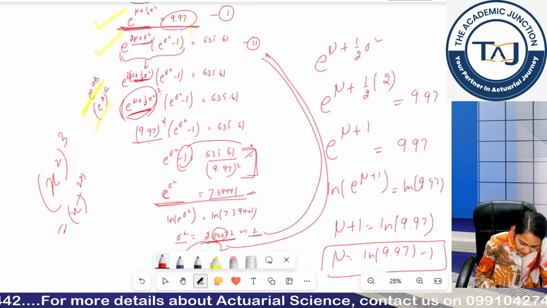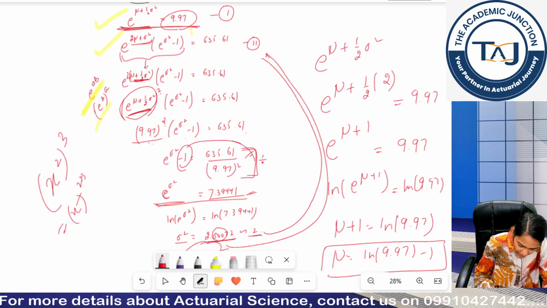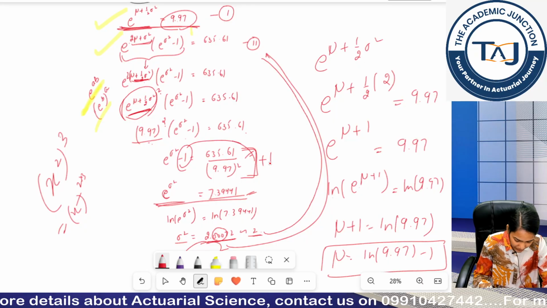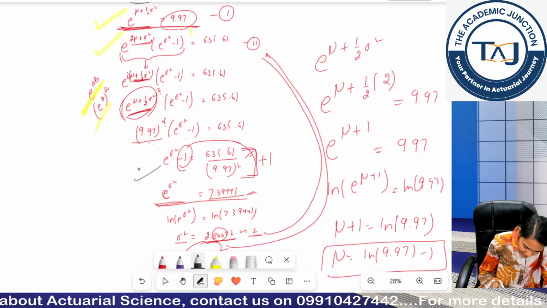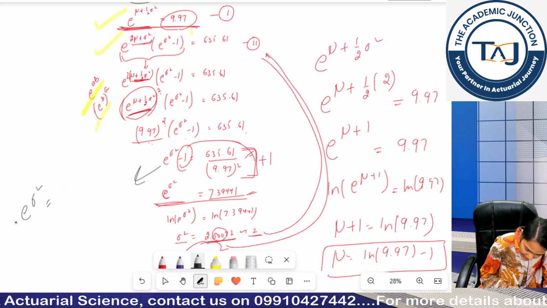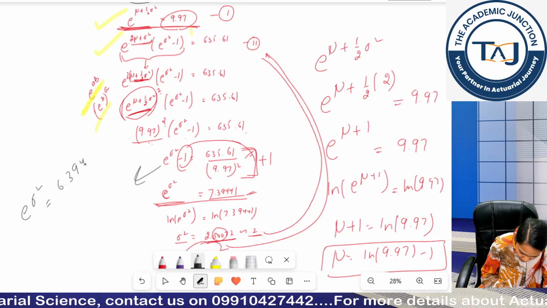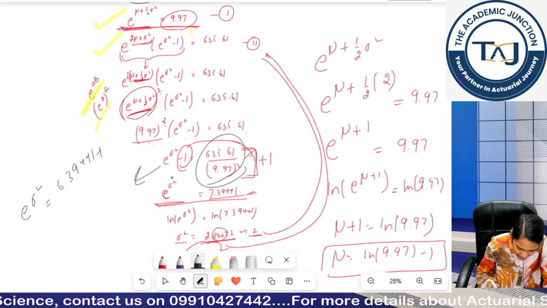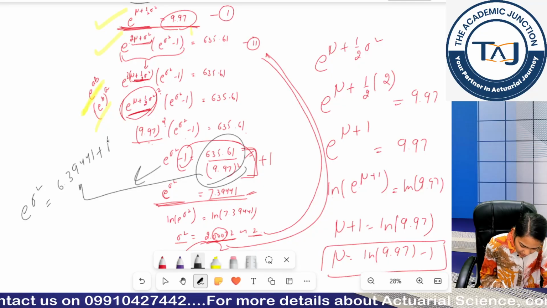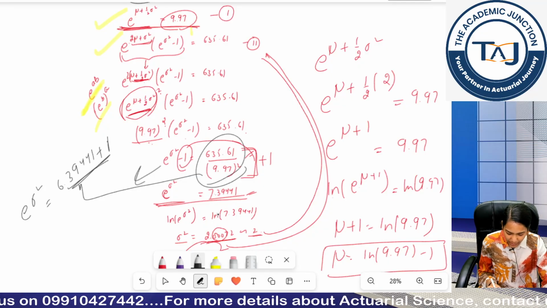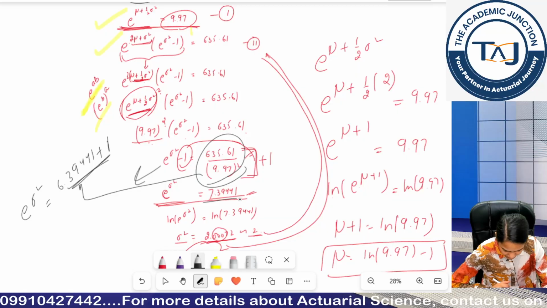Basically this minus 1 I took it here as plus 1. If I write it in another step, I just didn't write that step. E to the power sigma square is equal to 6.39441 plus 1. If I calculate this, I will get 6.39441, and this minus 1 I calculated as plus 1. That is why it is coming out to be 7.39441.